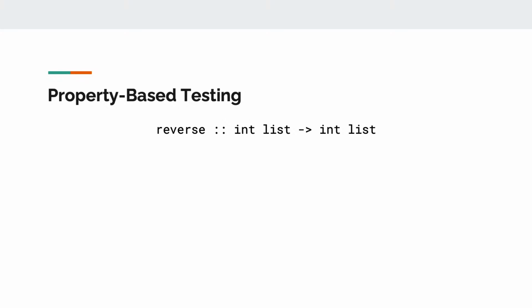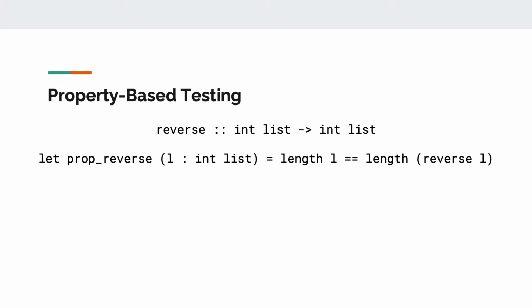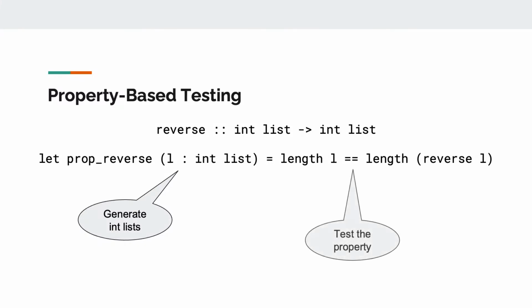As an example of property-based testing, let's take a simple function called reverse that takes a list of integers as input and returns the list reversed. For this function, we can define a property that checks if the length of the original list is equal to the length of the reversed list as shown. In fact, we would expect this function reverse to be validated against this property. In this case, a property-based testing tool would generate random lists of integers and run the property test prop reverse with these randomly generated lists until the property test fails or a sufficiently large number of inputs have been validated.